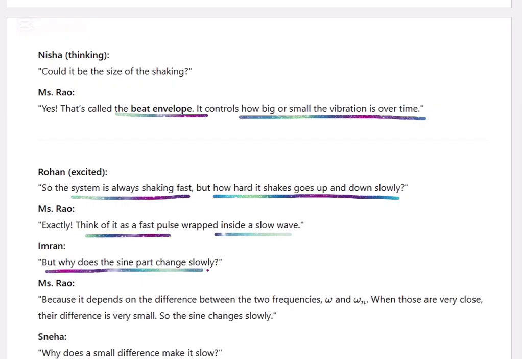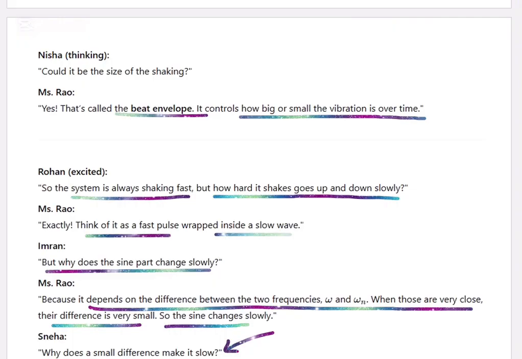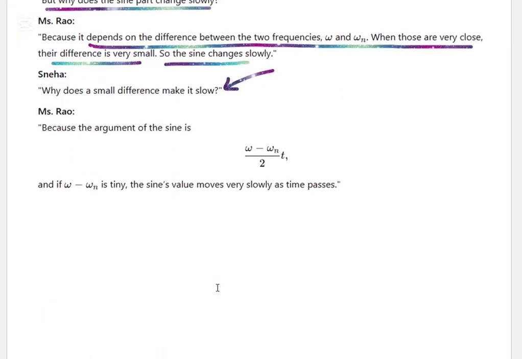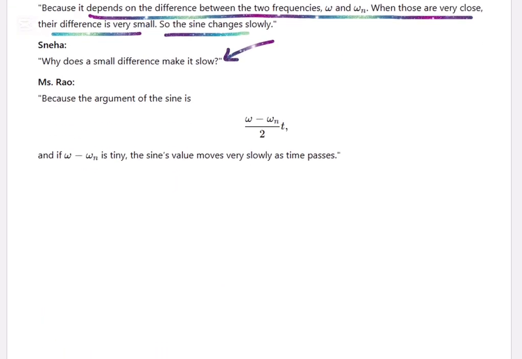But why does the sine part change slowly? Because it depends on the difference between the two frequencies. When they are close, the difference is very small, so the change is very slow. Why does a small difference make it slow? Because the argument of the sine is tiny. The sine wave value moves very slowly as time passes.